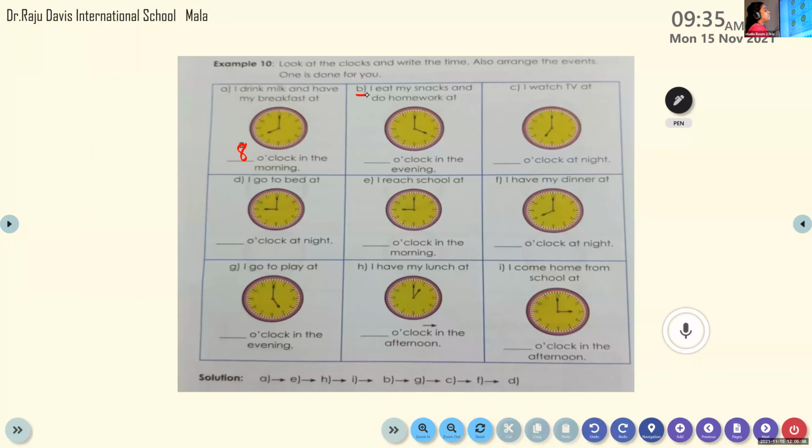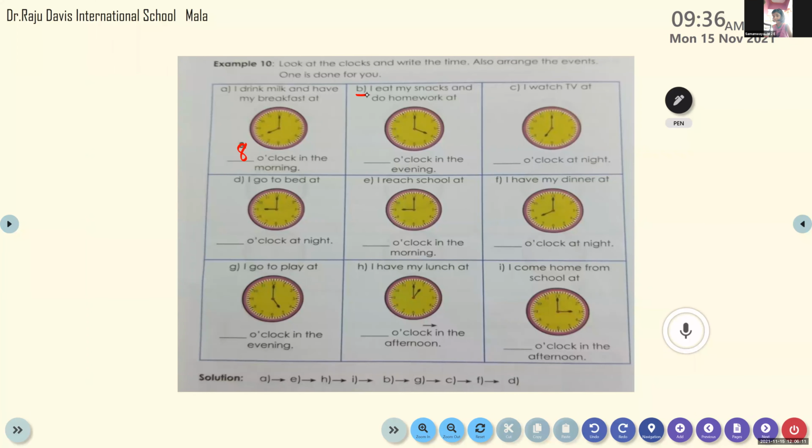I eat my snacks and do homework at dash o'clock in the evening. So the clock is already given there. Can you tell the time? What is the time? Where is the hour hand? Our hand is facing which number? The short hand.